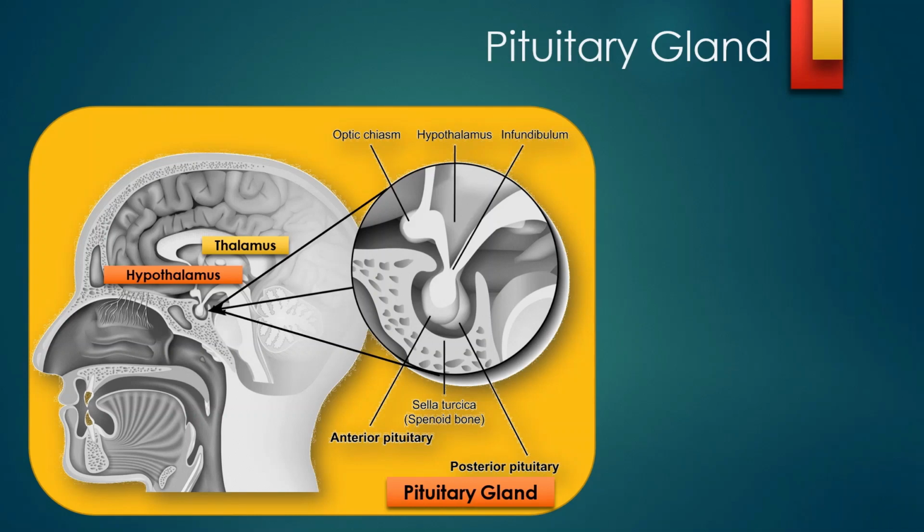The pituitary gland is where the thalamus and hypothalamus are, and the pituitary gland is enlarged in the picture here. So that is how the pituitary gland is seen.